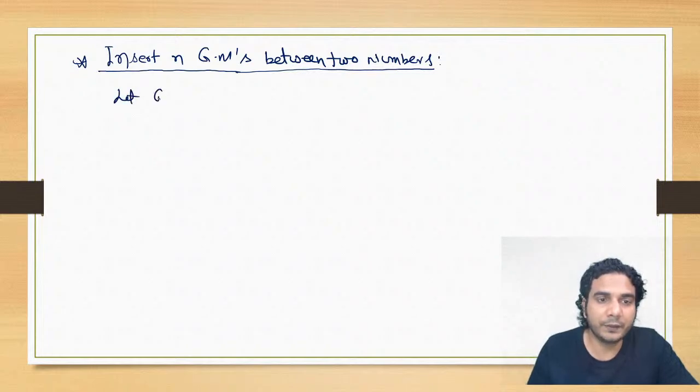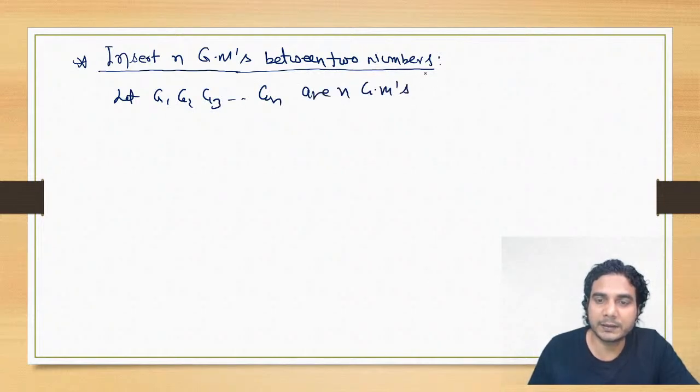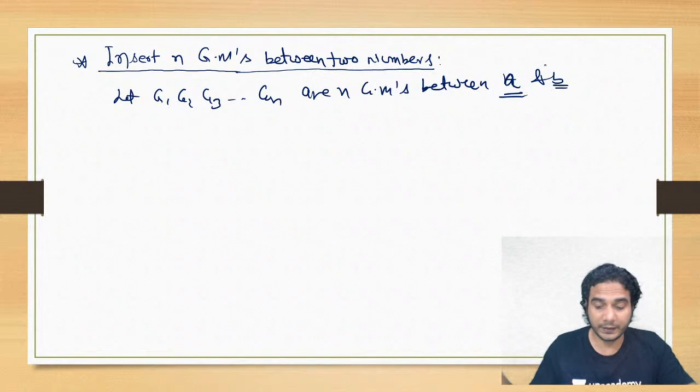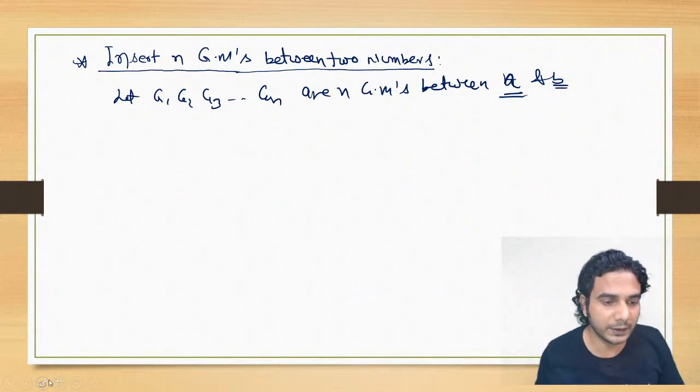So let G1, G2, G3 and so on up to Gn be n geometric means between A and B, all right? Between A and B. So these are the numbers between which we need to insert n geometric means.